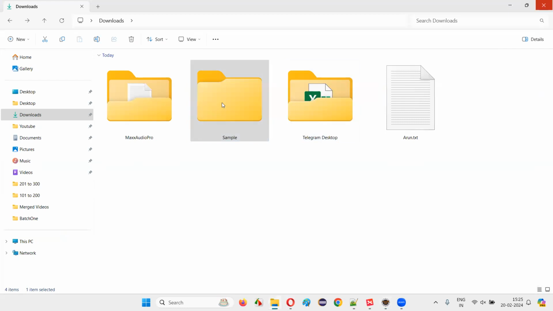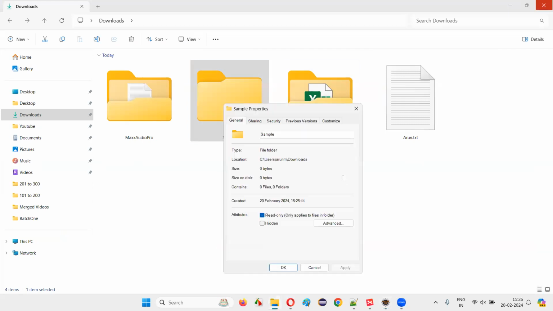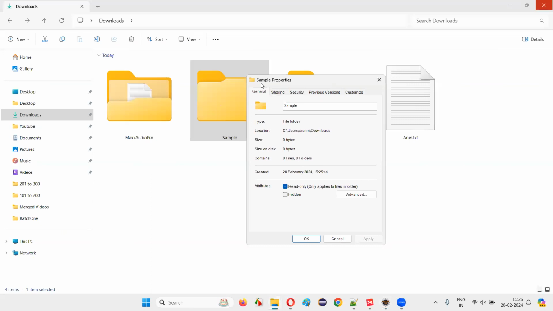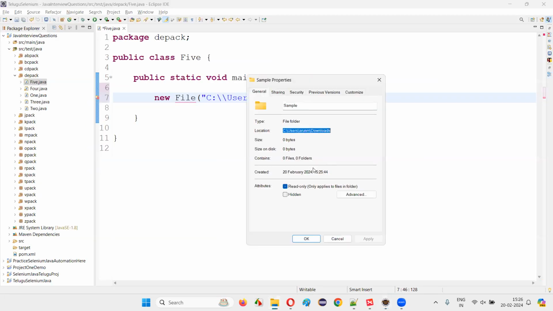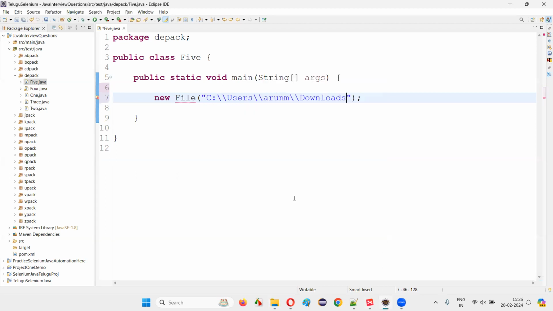For that, I'll right click on this folder and select Properties. I'll get this properties dialog. Sample is the name of the folder, and Properties is the dialog. In the General tab, you can see the location. This is the path, guys. Copy this path and come back here and paste it as it is. But if you observe clearly, guys, when I copied this, it had a single backward slash, but after I pasted this, it got automatically converted into the double backward slash.